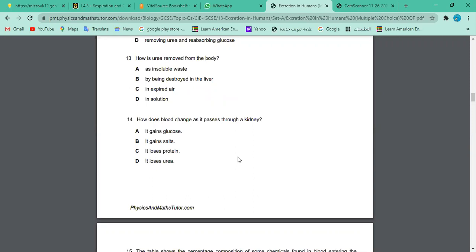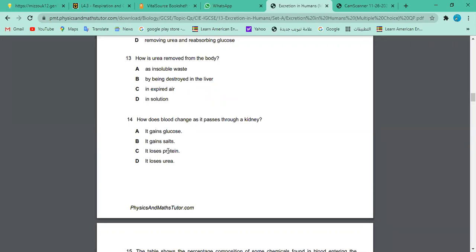Why not A, B, C? Sir, because C, it loses protein, and no protein is excreted by the kidney, right?